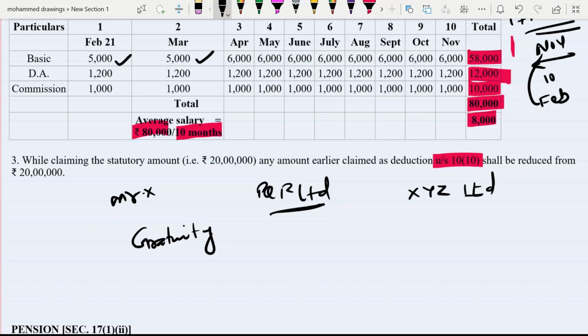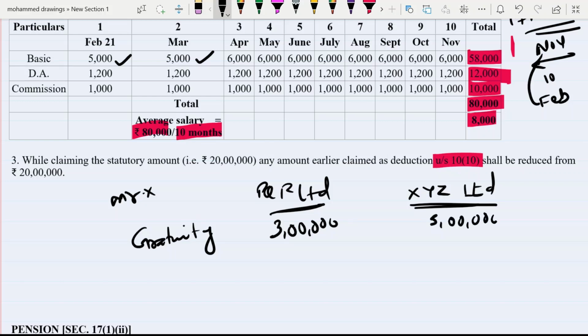The total gratuity exemption he got from PQR Limited is, let us say, 3 lakh. Now again he joined a new company, that is XYZ Limited. Again he does the job for some years, and after that he retires from that job also. Now he is getting an exemption of rupees 5 lakh.